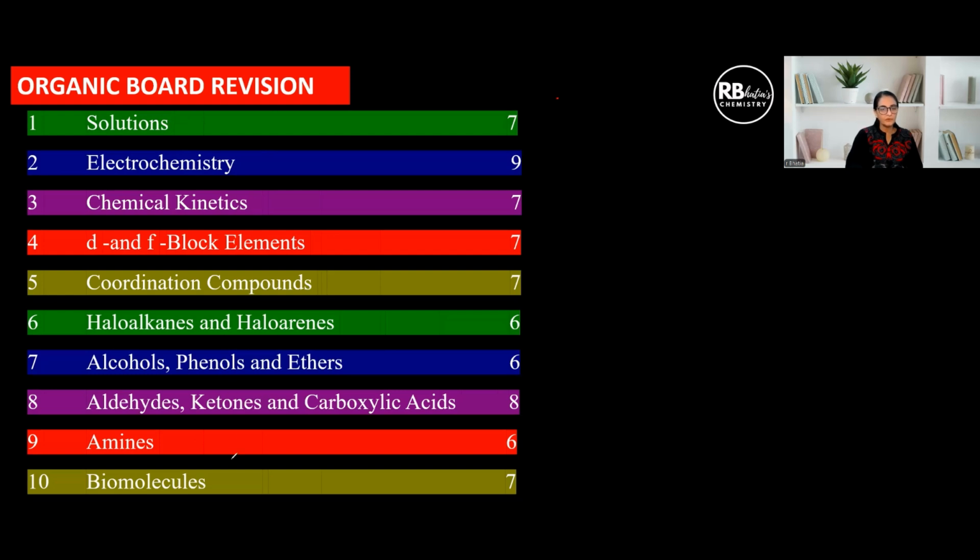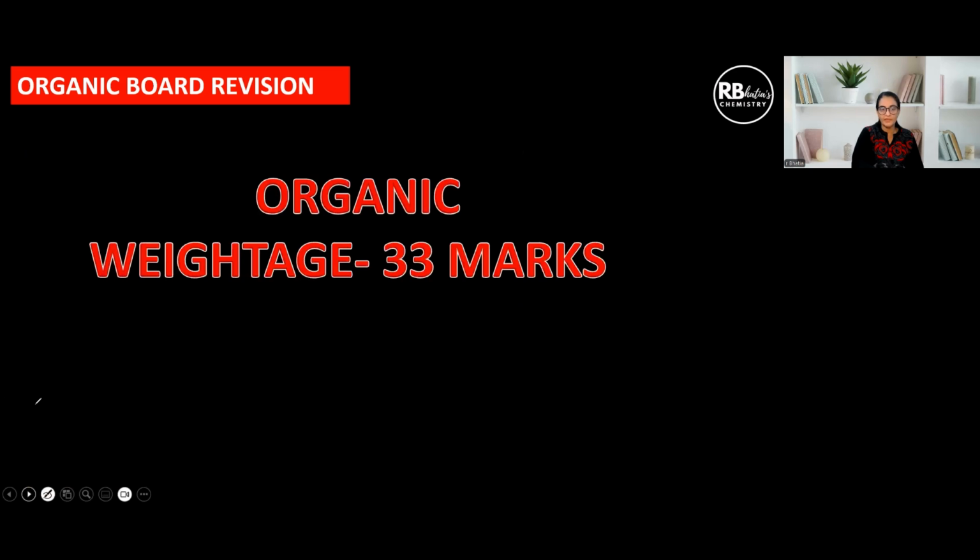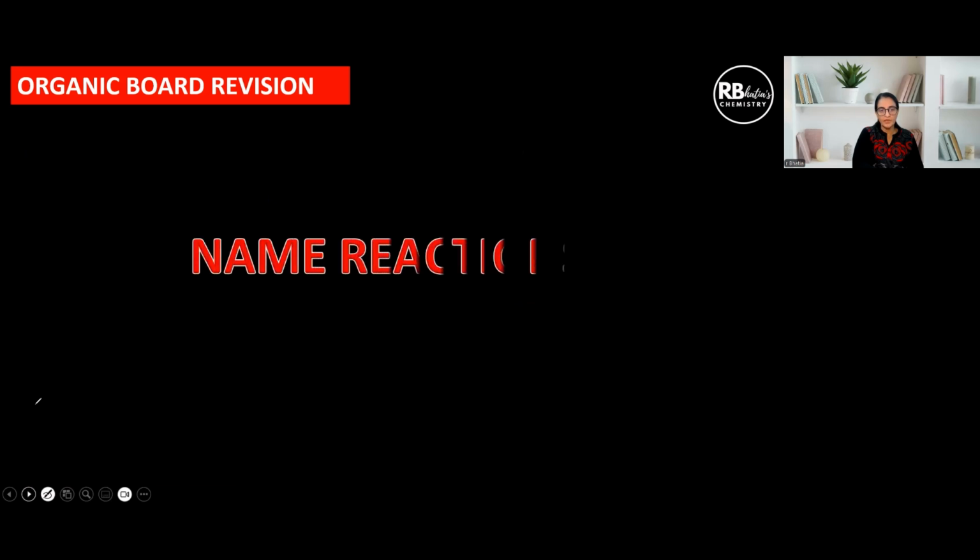This is a complete list of chapters that you're supposed to be doing, and in front, I have shown you the weightage. If you just look at the organic weightage, it comes out to be nearly 33 marks out of a total of 70 marks, which is a big deal. So I would say that you give your first attention to organic chemistry and prepare it well. What are the components that you should be done after you prepare from organic?